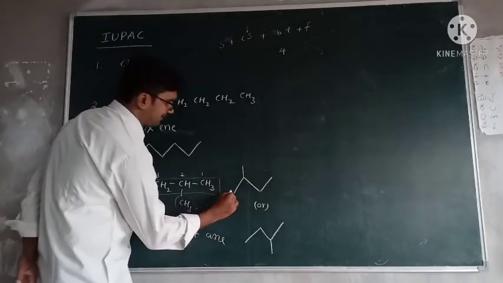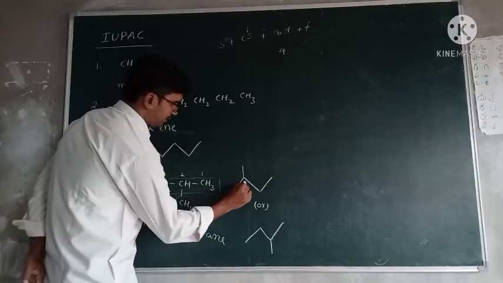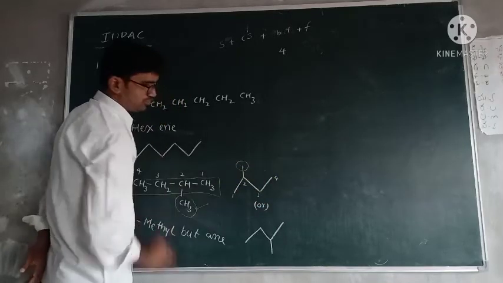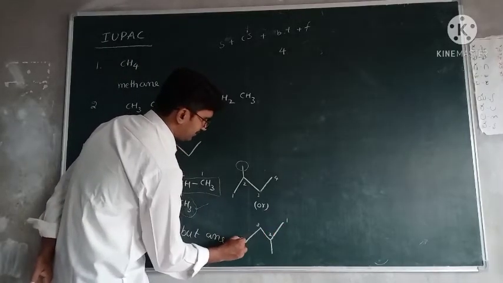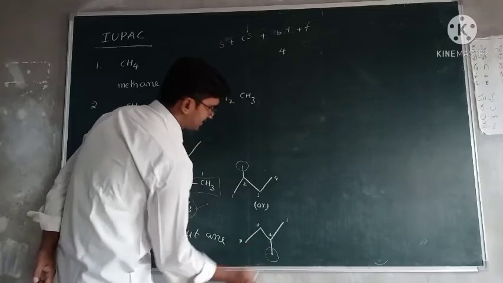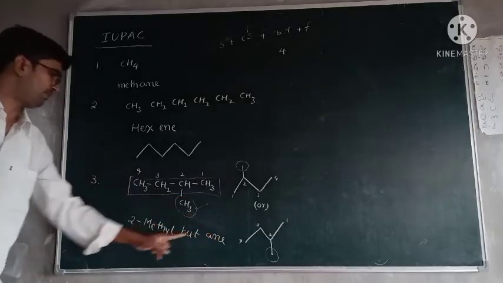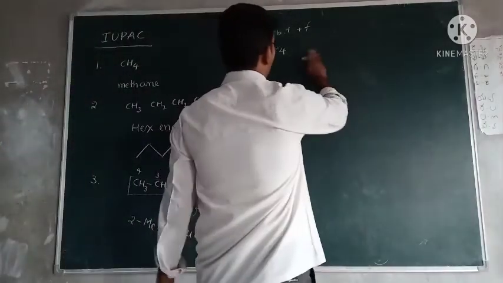Here, giving numbering like this: this is first carbon, this is second carbon, this is third carbon, this is fourth carbon. 1, 2, 3, 4. This carbon is taken as substitution. Here this is 1, 2, 3, 4. Here one carbon is present. This carbon is taken as substitution. These three compounds' names are same. These three are same compounds. Okay, next, fourth one.